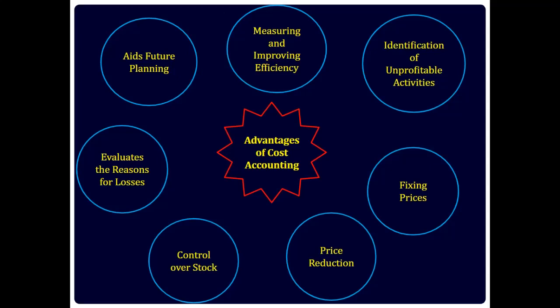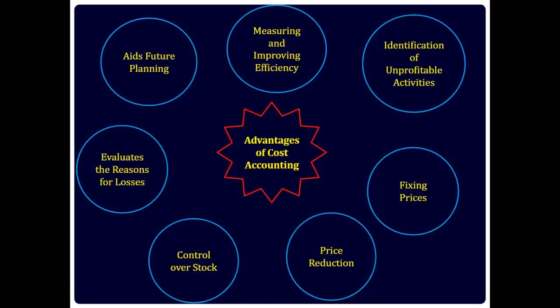Advantages of cost accounting: measuring and improving efficiency. Cost accounting allows for data that enables the firm to measure efficiency. This could be efficiencies with respect to cost, time, expenses, etc. Standard costing is then used to compare actual numbers with the industry or economy standards to indicate changes in efficiency. Example: the cost of producing one unit increased from 100 to 110. Now, was this due to an increase in prices or due to inefficiency or wastages? Cost accounting will help you measure this.